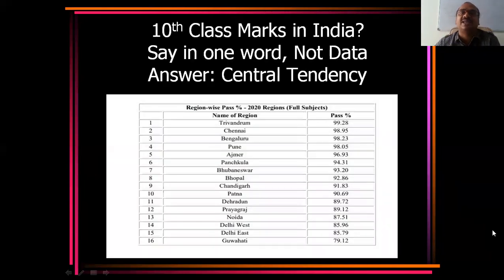For example, see here, 10th class marks in India. Say it in one word, not the data. I have Trivandrum, Chennai, Bangalore, Pune, Ajmer, the whole list is there. If I show the data, he will get confused. No, I want a single short answer. Then what you have to do is take the average, the mean. What we saw in central tendency, 4M. A mean we have to take and tell it. It is a total average. There may be poor students, there may be good students, whatever. Overall, you have to say. That is called central tendency.